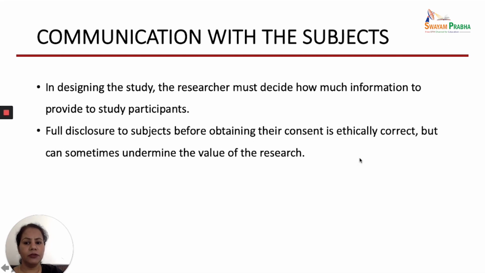But if we provide the full information, there should not be a change in their behavior which may affect the results of our study. So we need to decide based upon that, so that it does not affect the validity of our findings, and depending upon that, decide how much information to give to our participants.